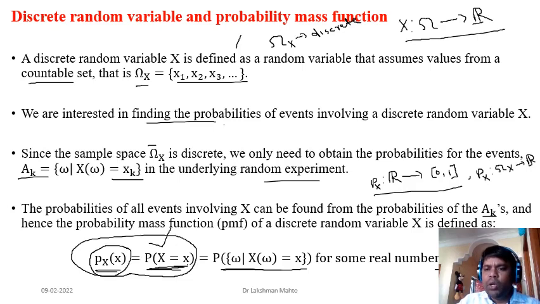It is non-zero only at the points coming from Omega_X, otherwise 0. So you can take the domain as R, since the probability mass function is defined throughout R as well.